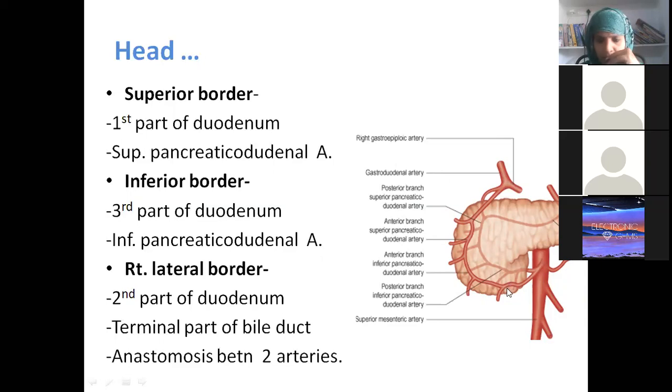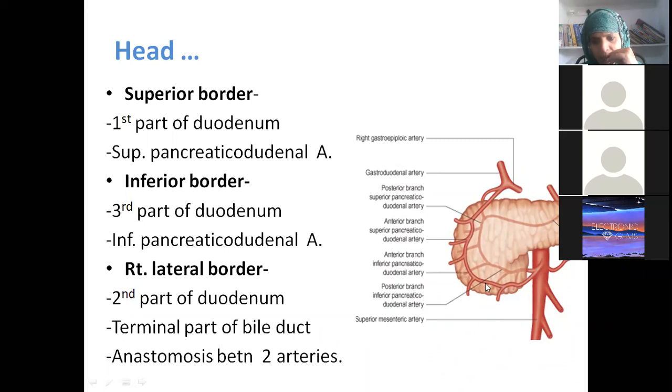Foregut. Very good. Now see here. Pancreas, like duodenum, is partly developed from foregut and partly from midgut. That's the reason it partly receives blood supply from the celiac trunk and partly from the branches of the superior mesenteric artery. Through which branch?